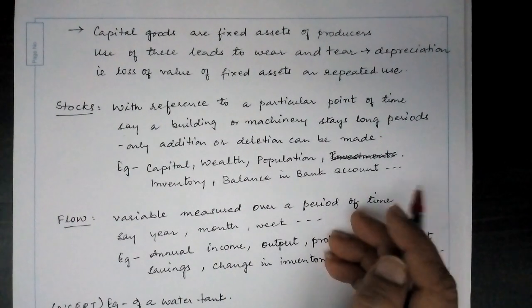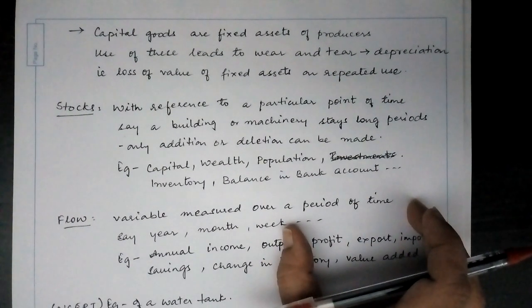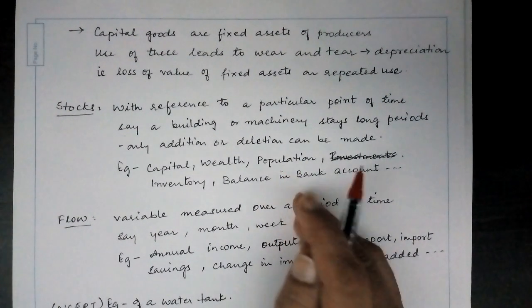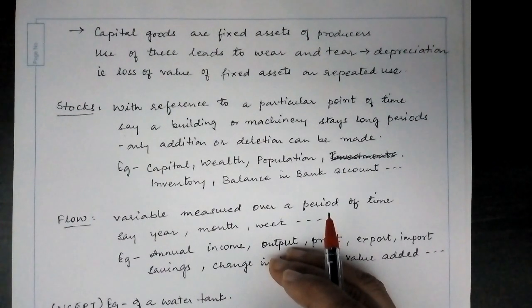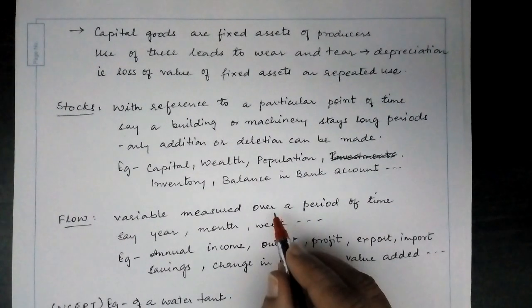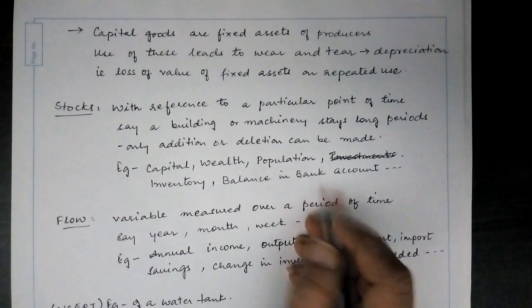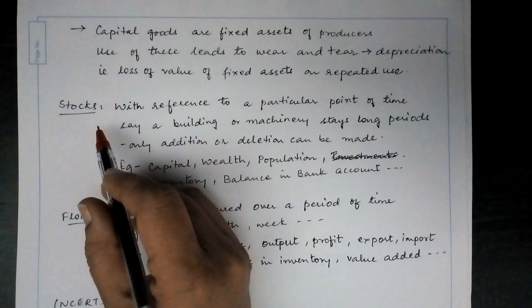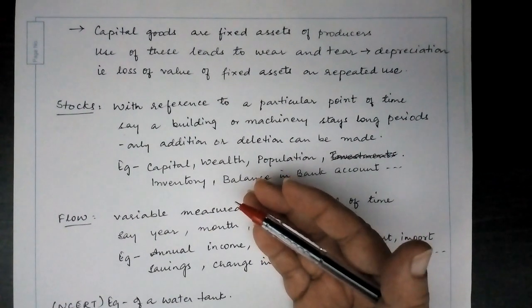So how do you deal with this? We say that at a particular point of time, what was the population of a country? Suppose I say on 31st of December 2019, the population of India was this. Or let us say when the census is conducted, the population of the country was this much. Or let us say by 31st of January 2020, what was your bank balance? So this we talk with reference to a particular point of time, and that is called stock. To the stock, an addition can be made or deletion can be made.